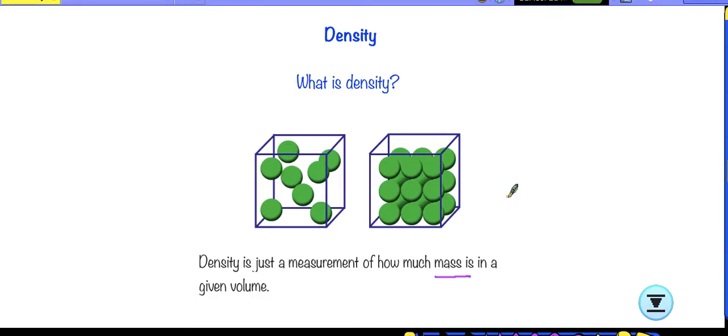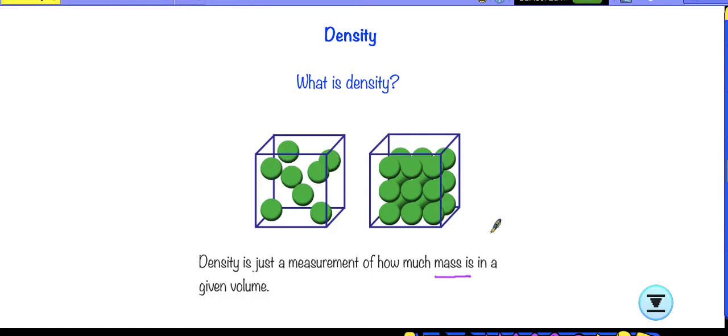If we only talk about the weight on Earth, then mass and weight are very similar. However, if you change the environment, and the gravity is different, we cannot say mass and weight are the same thing.